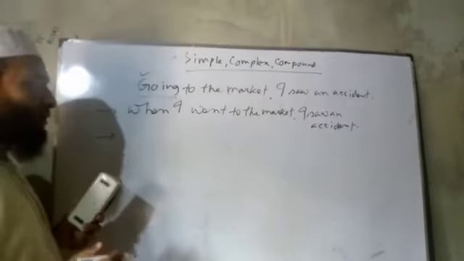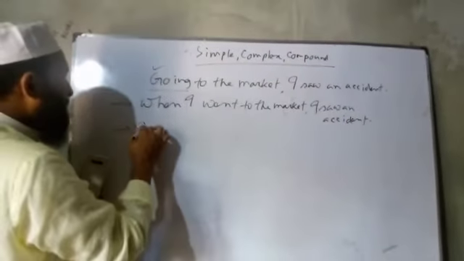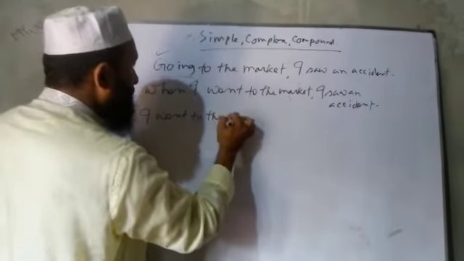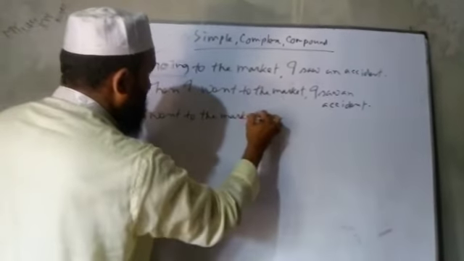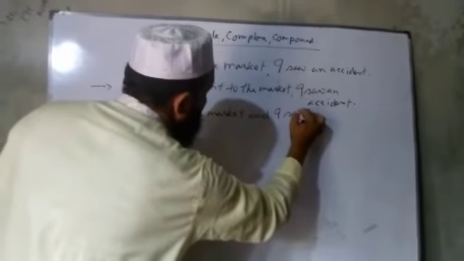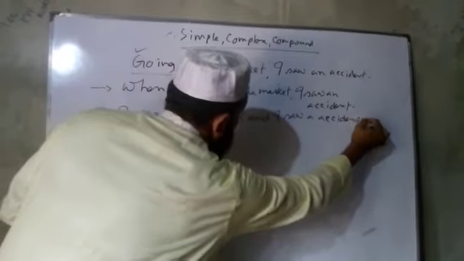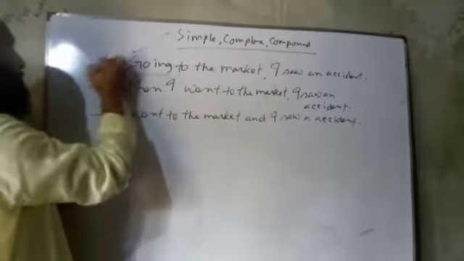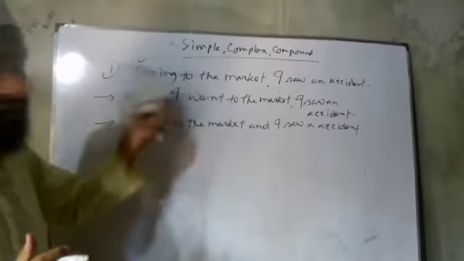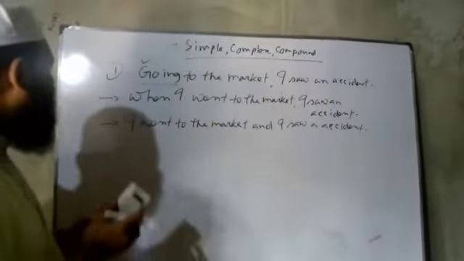And in compound we know that there will be two simple clauses. I went to the market, and I saw an accident. Okay, this rule is done. It is one rule, with the gerund.